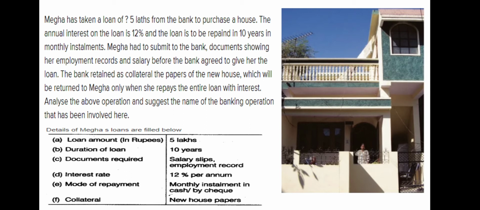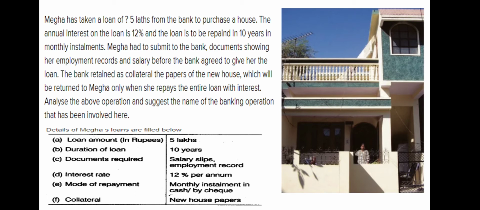Along with the principal amount, that is 5 lakhs, she needs to pay interest for the loan. Here we have details of Megha's house loan filled below. Loan amount is 5 lakh rupees, and duration of loan is 10 years, meaning she needs to repay the monthly amount within 10 years.